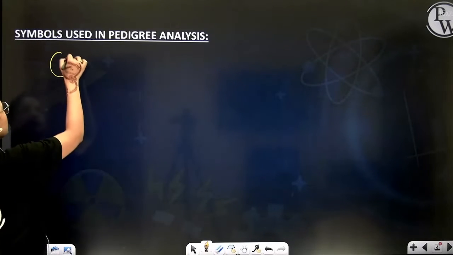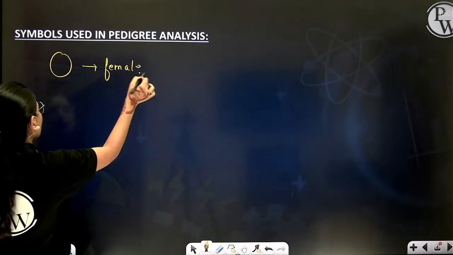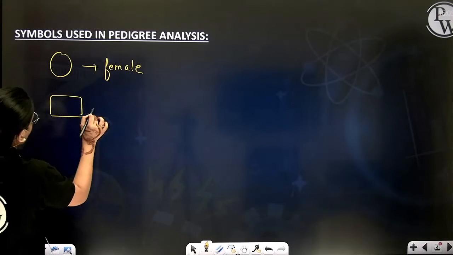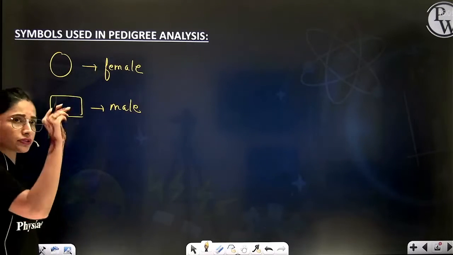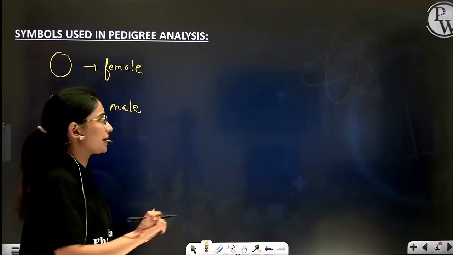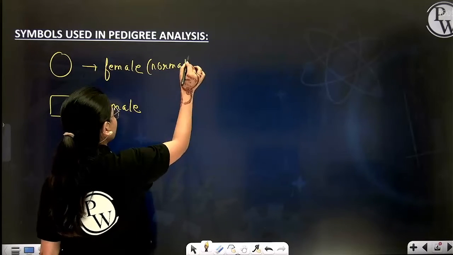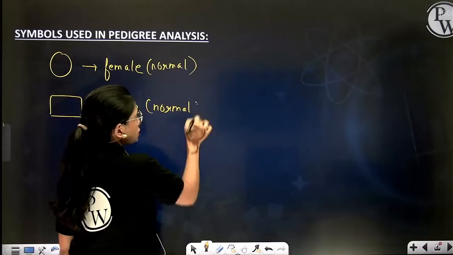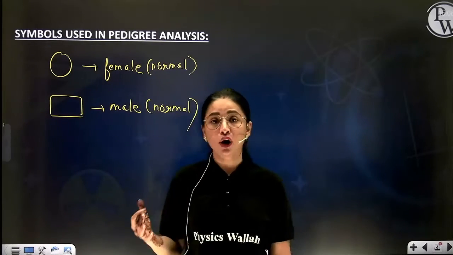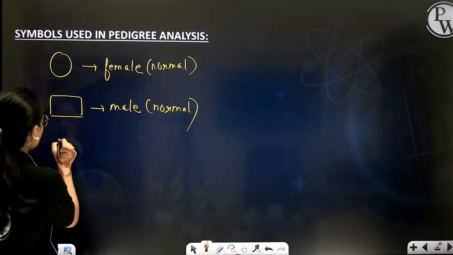A circle symbolizes female. A rectangle in a pedigree chart symbolizes male. A simple circle with no coloration inside means a normal female who does not have the disease. A rectangle without coloration means a normal male who does not have the disease which you are tracing in the chart.